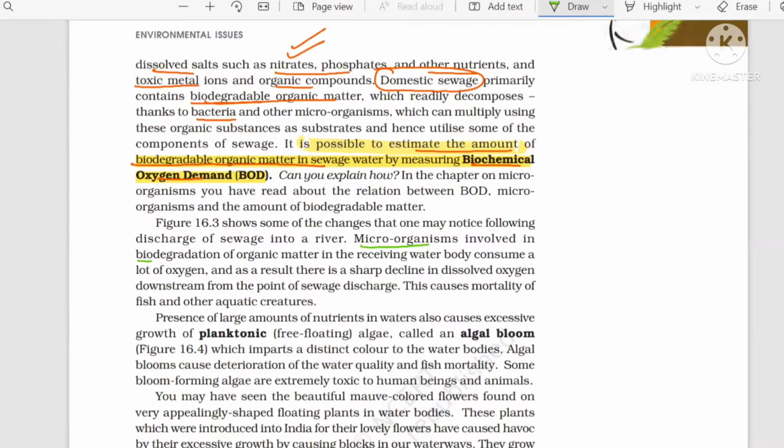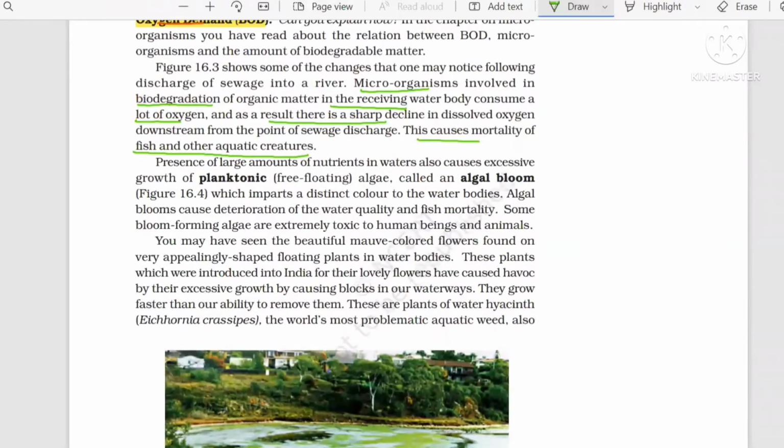Microorganisms involved in the biodegradation of organic matter in the receiving water body consume a lot of oxygen. As a result, there is a sharp decline in dissolved oxygen, and this causes mortality of fish and other aquatic organisms. So these are the problems in aquatic water bodies from the biodegradable matter in domestic sewage.